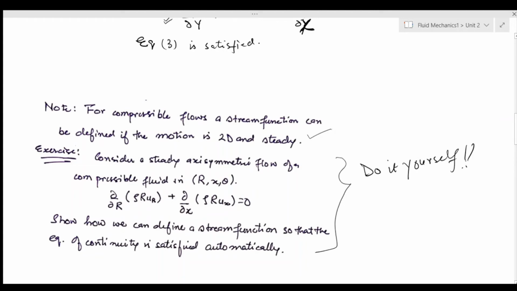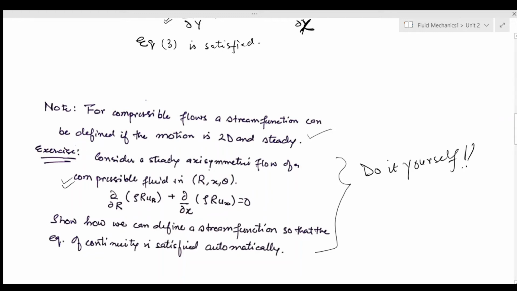This is a short exercise for you. I have done the case for the Cartesian coordinate system, for an XY system. Now I want you to consider a steady axisymmetric flow. Axisymmetric flow means that it is symmetric about an axis. You need to consider compressible fluid.